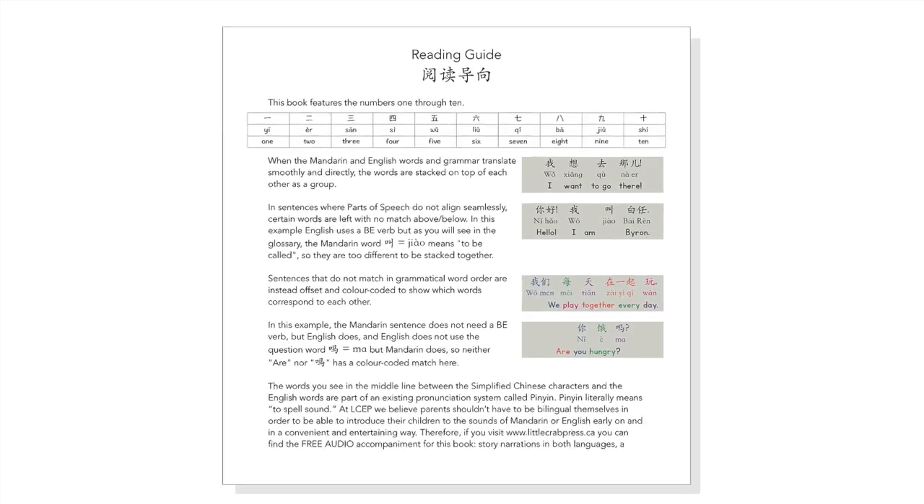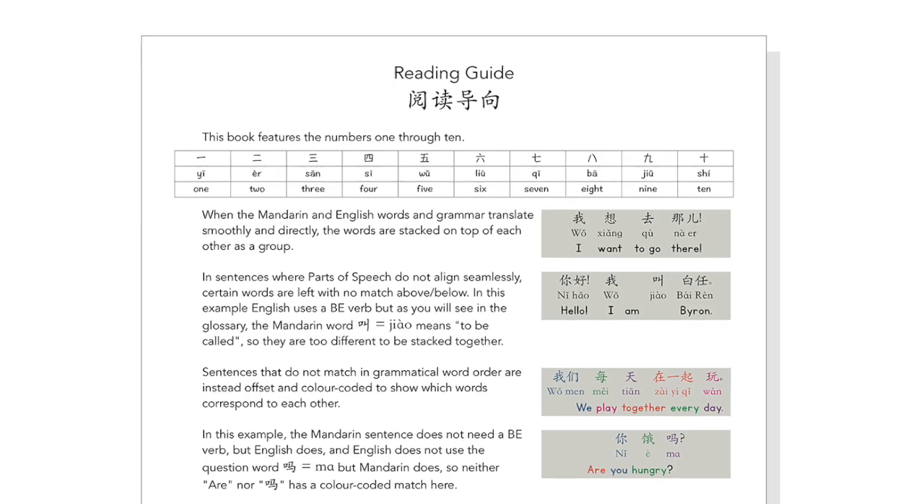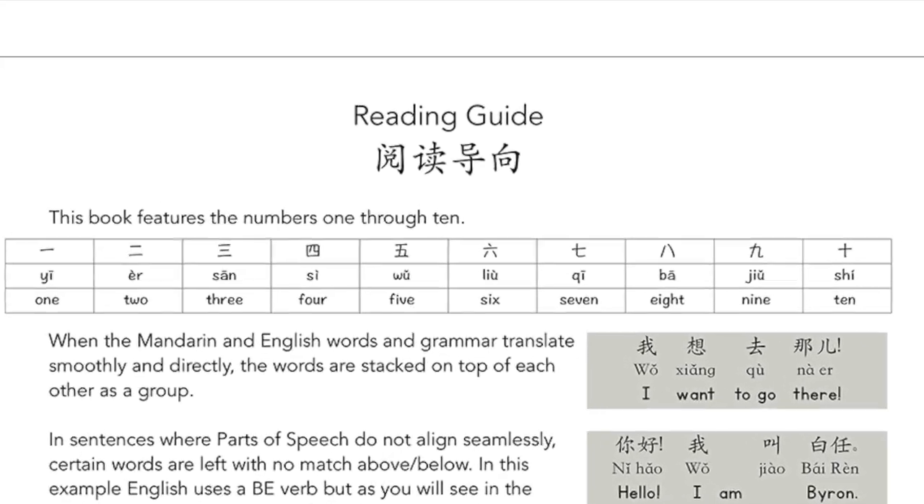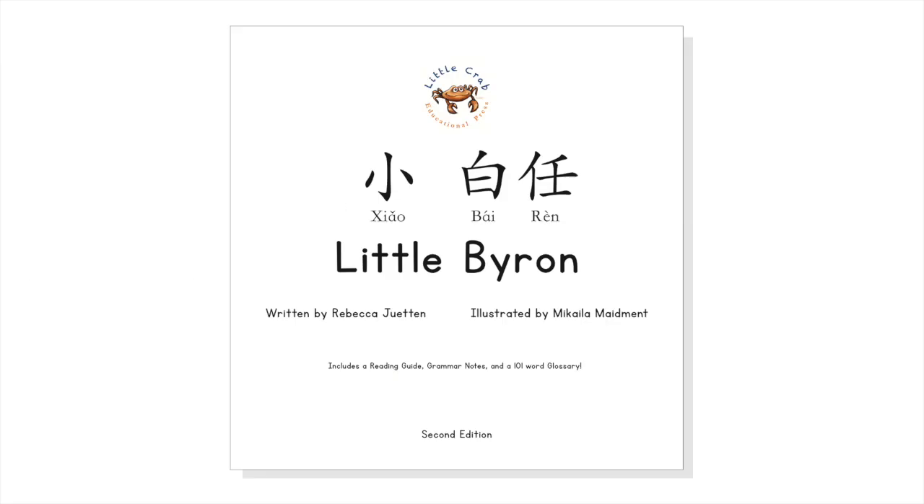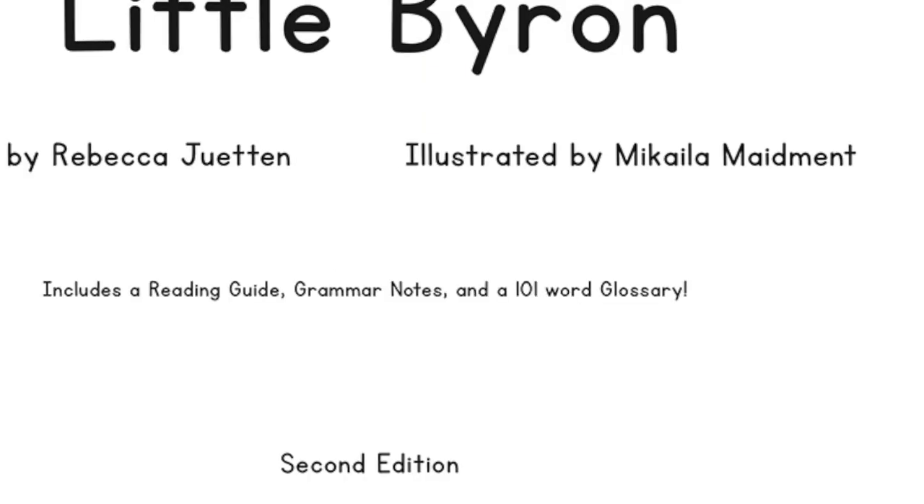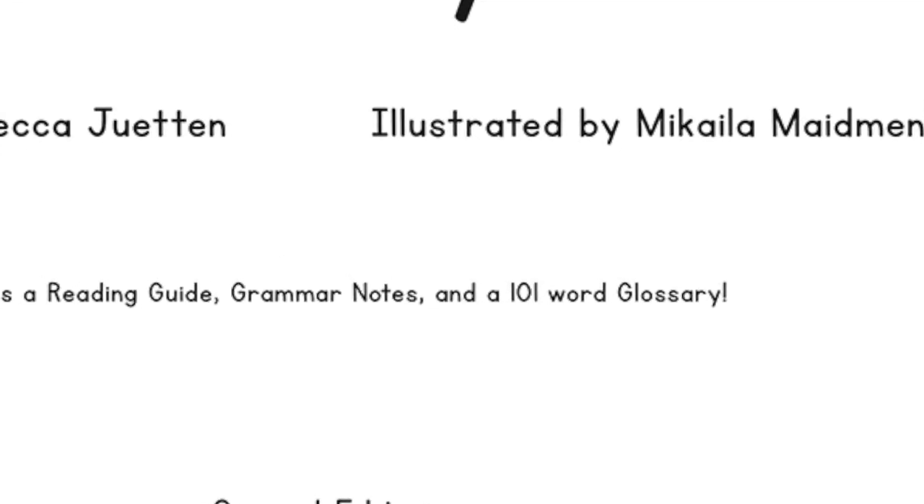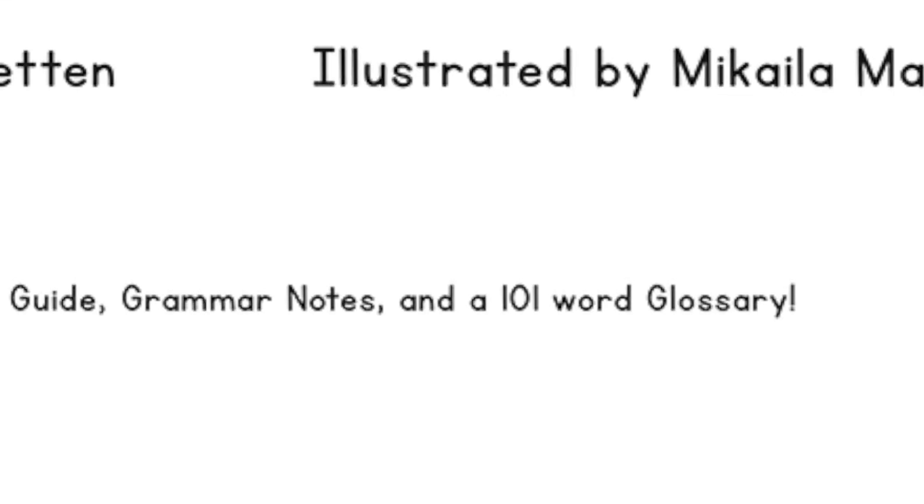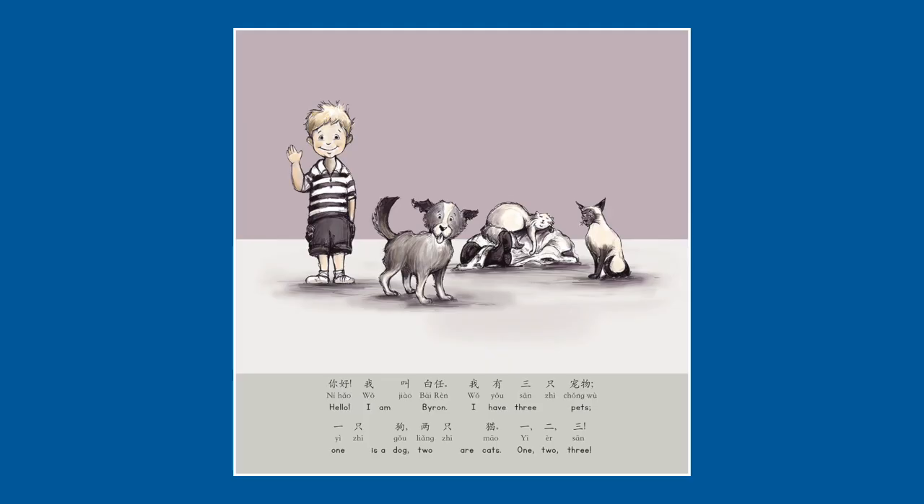The reading guide included in every one of our storybooks explains text scaffolding in detail, and this video is the visual demo. In addition to the reading guide, our stories also include grammar notes and a glossary, and they have simplified Chinese characters, the type used by mainland China, as opposed to the more complex traditional characters.